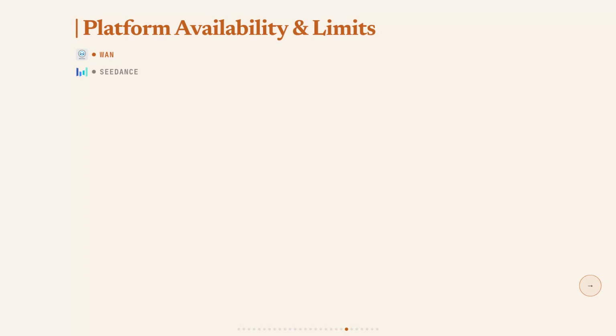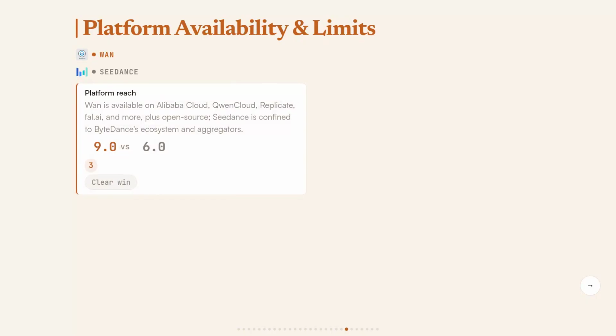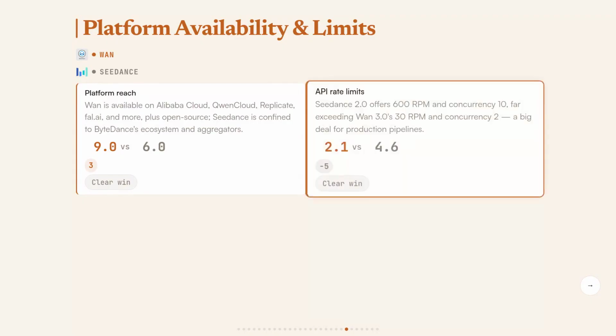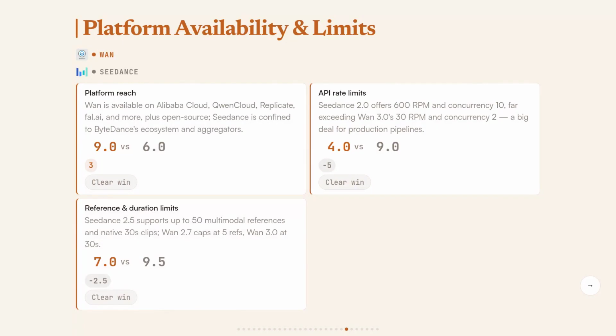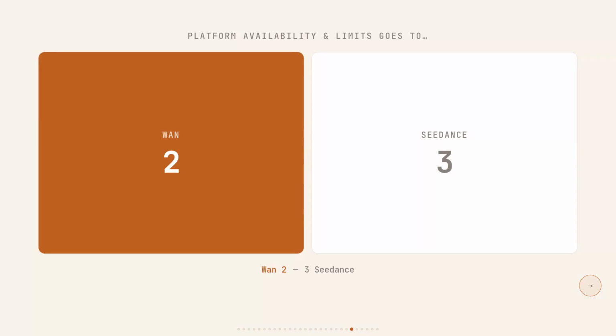Wan 3.0's official API caps at 30 RPM and concurrency 2, while Seedance 2.0 runs 600 RPM and concurrency 10, which is a massive production scale gap. But Wan is available on Alibaba Cloud, Qwen Cloud, Replicate, FAL.ai, and as open weights you can run yourself anywhere, while Seedance is locked to ByteDance's ecosystem and a handful of aggregators. Wan takes platform availability because no other model in this comparison runs on as many clouds and open source platforms, and self-hosting removes every rate limit entirely.